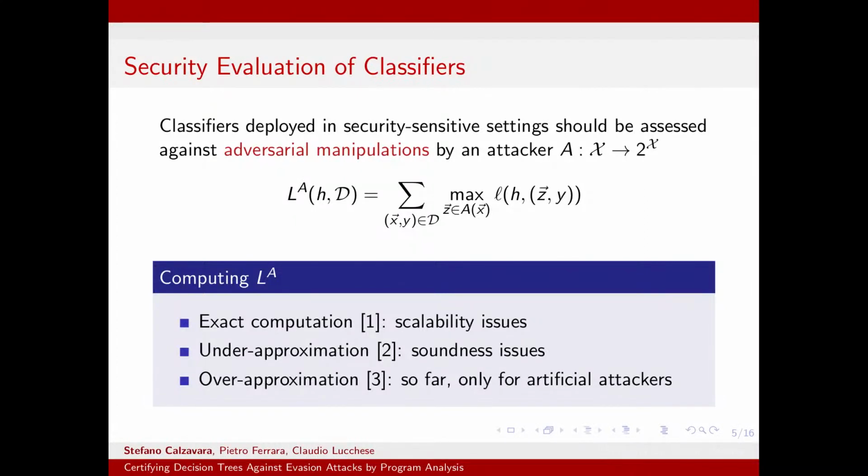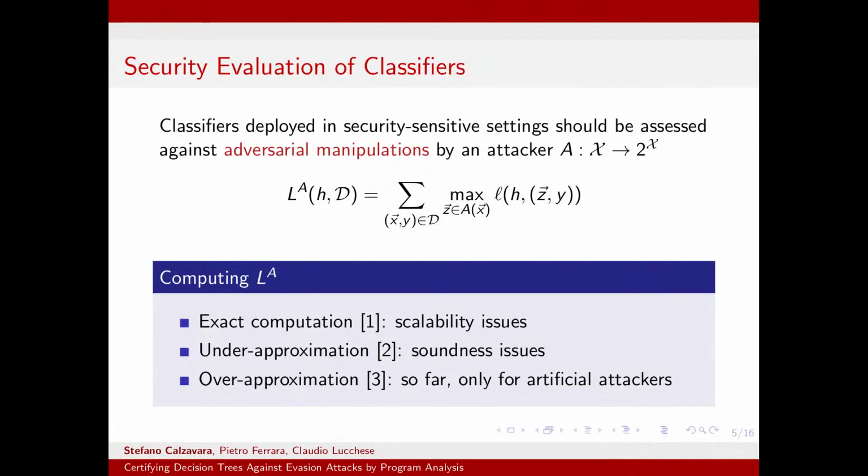The key problem of this formulation is that it is very nice formally, it's very intuitive, but computing the value of the loss under attack might be complicated. In particular, previous research proposed different techniques to deal with this problem. The ideal solution, of course, would be an exact computation, where we compute the right value of LA, but doing something like this presents scalability issues.